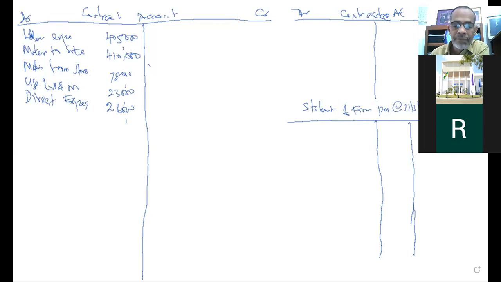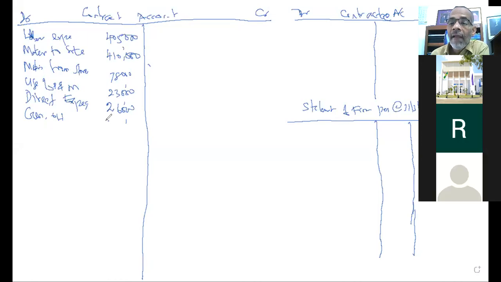General overhead allocated to the contract, how much? 38,000.